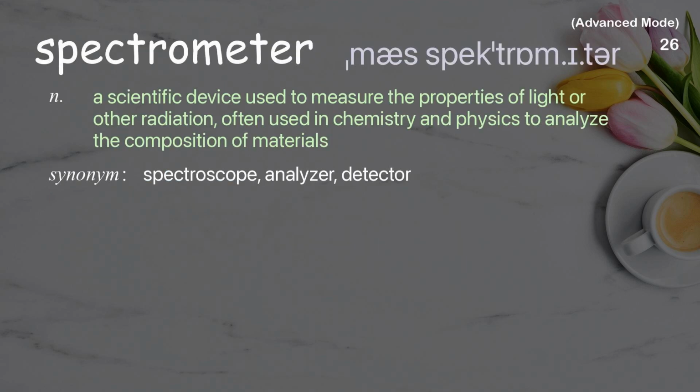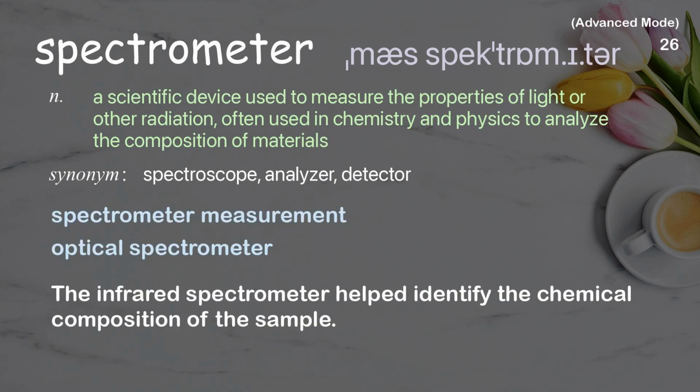Spectrometer. A scientific device used to measure the properties of light or other radiation, often used in chemistry and physics to analyze the composition of materials. Examples: Spectrometer measurement, optical spectrometer. The infrared spectrometer helped identify the chemical composition of the sample.